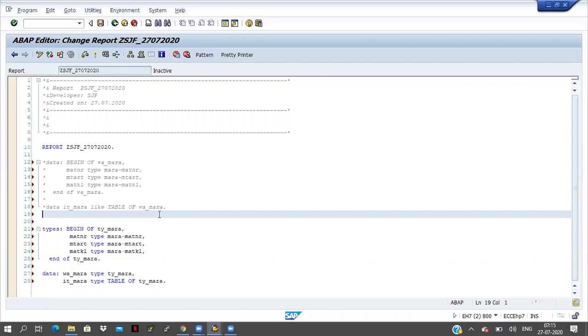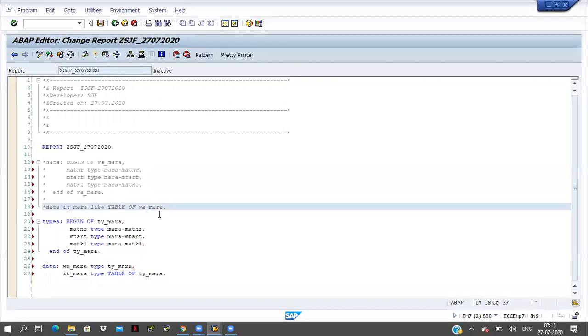This is also correct only. I am not telling this is wrong. This is also correct only, but OOPS won't support like this. OOPS ABAP won't support like this. That's why we are going for types. Type is nothing but one structure. In SE11 we are creating the structure, right? That is a global structure. If you create one structure in SE11, you can use that structure name anywhere in our SAP, in the table level or in our program level or any other concept also.